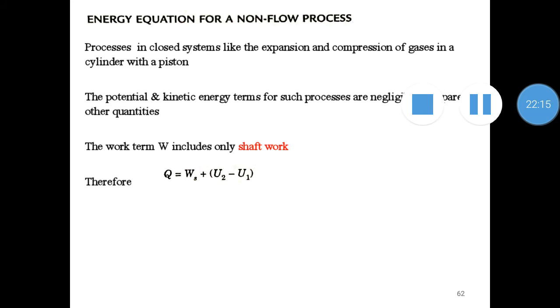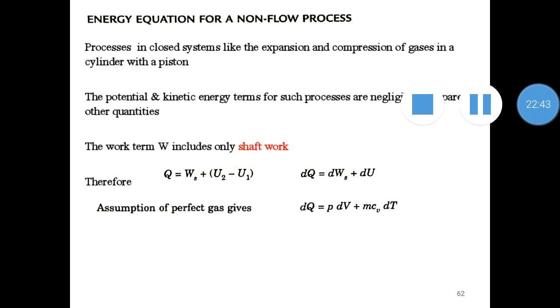So our first law of thermodynamics energy equation is written like this: Q is equal to Ws, which is the shaft work, plus U2 minus U1. Only internal energy is considered; potential energy and kinetic energy are neglected. Now the assumption of perfect gas gives, before that, we have differentiated this equation, therefore dq is equal to dWs plus dU.